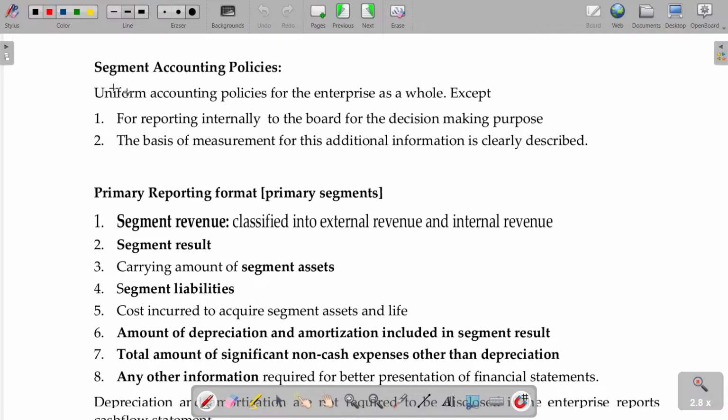AS 17 segment policies. Uniform accounting policies for the enterprise as a whole should be there. That's all. Except for reporting internally to the board for decision making purposes, they can use it, but AS 17 does not require it. And the basis of measurement of this additional information is clearly described. If it is clearly described, okay, it is only for decision making purposes you can show. Otherwise, whatever policy you follow regularly, we can stay with that. So that's how we have seen one illustration, right?